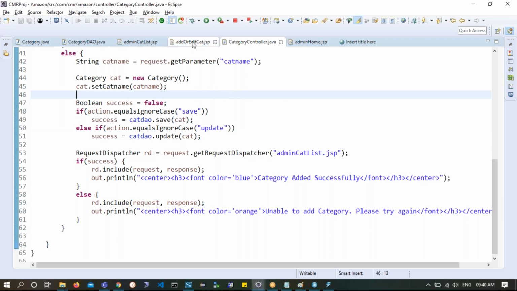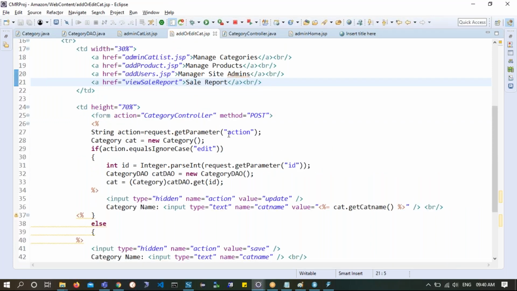So instead of managing this confusion, I'll try to make this edit itself. Maybe edit is what's getting there at the controller. Control S. I have changed this to edit, where I am passing the value as action as edit, and the ID is anyway going.